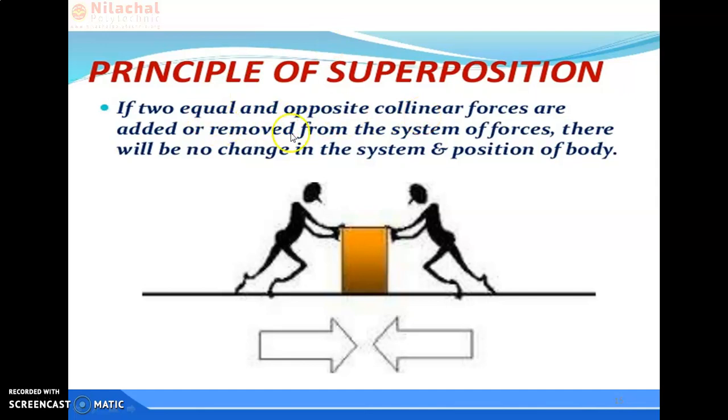are added or removed from the system of forces, there will be no change in the state and position of the body, then it's called superposition. It means whenever in this picture two forces are applied over this body, the body will not get any changes, the resultant force is 0. If we remove one force, even after that the body will not change its state. That is the superposition condition. So this is all about the principle of superposition.